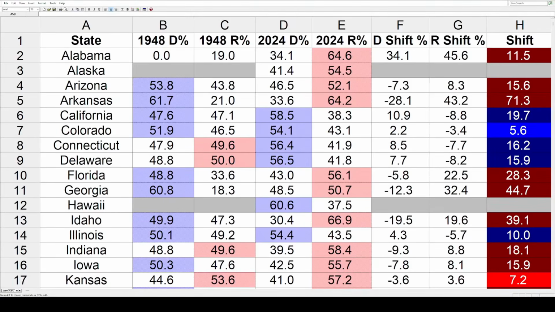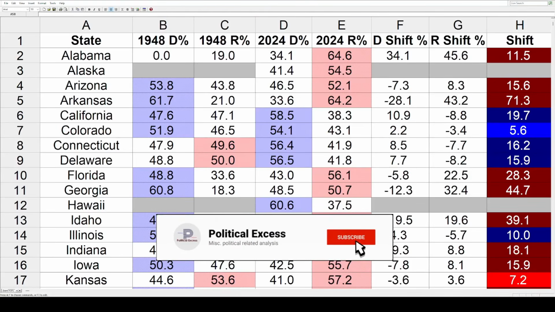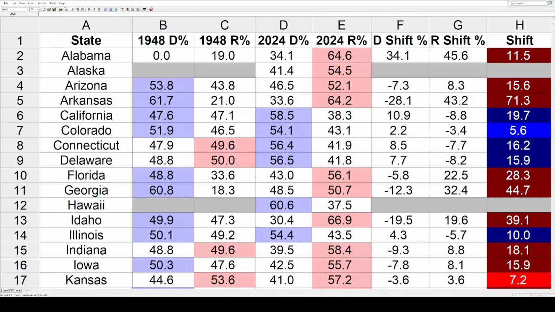Today, let's find out how each state moved at a presidential level between 1948 and 2024. We're going to go from Harry Truman all the way to Donald Trump's second term. It's a long time, a lot of data. There's going to be a map at the end and a chapter down below in the description if you want to skip ahead. But as always, we've got to get some background information so we know what we're talking about.